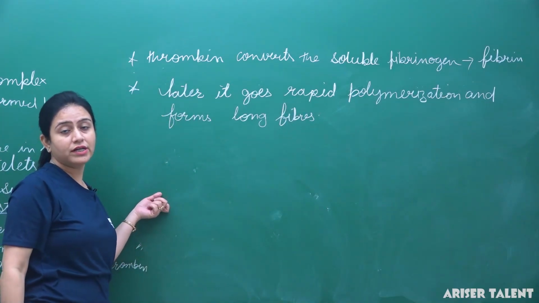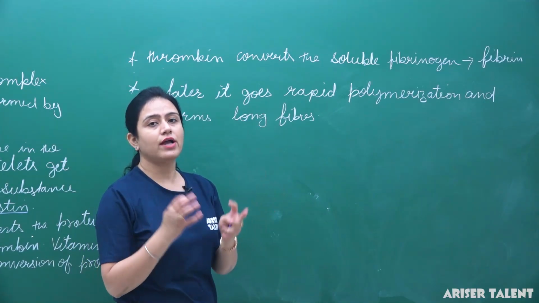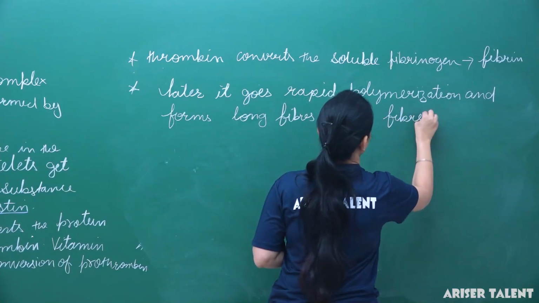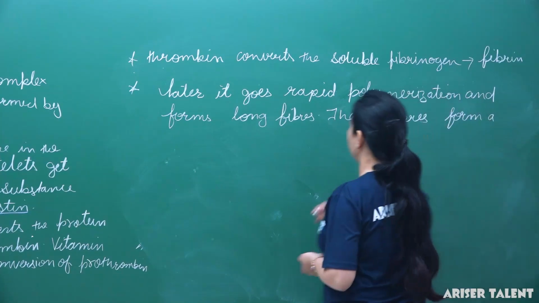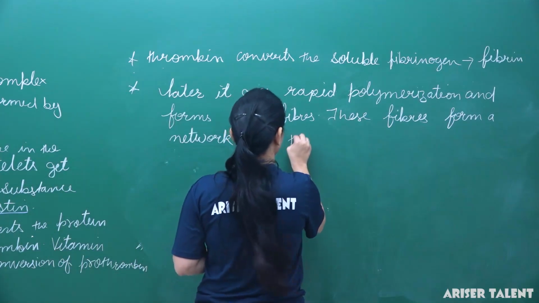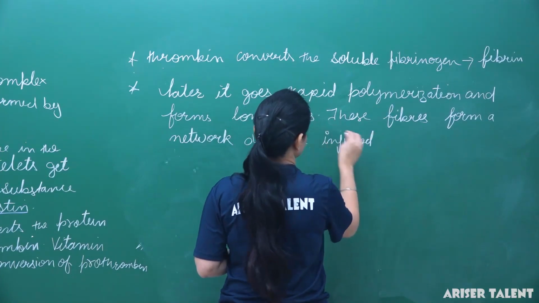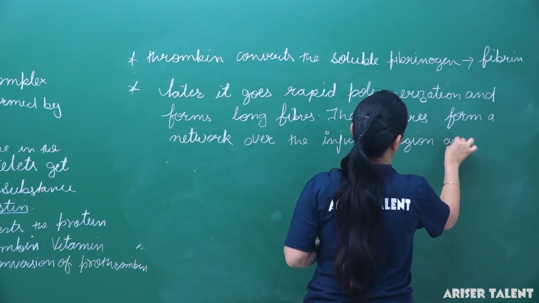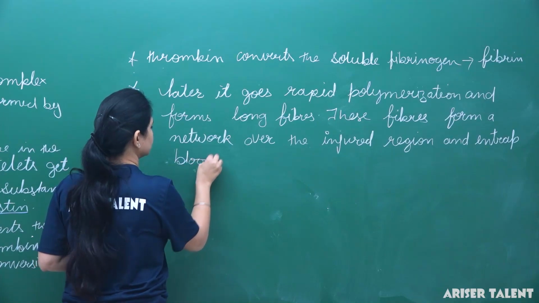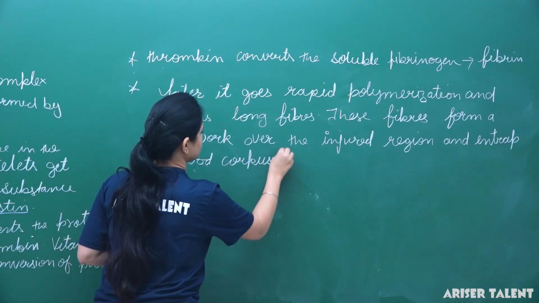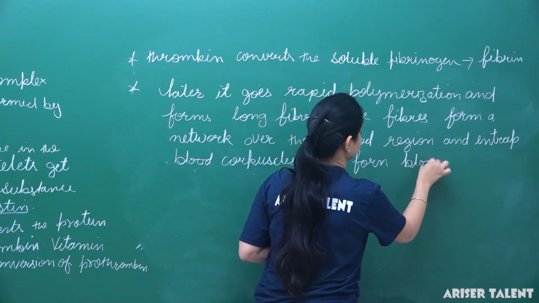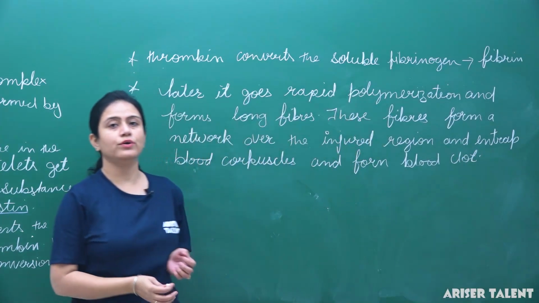Now these fibers form a network over the injured region, and then they entrap the blood corpuscles and form the clot there, the blood clot. So this is the whole process of blood clotting when we get injured.